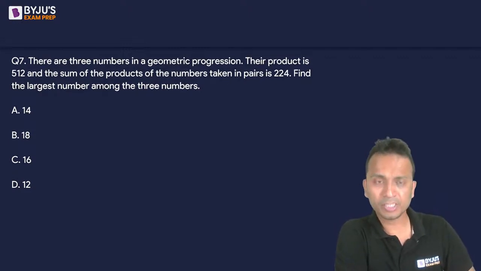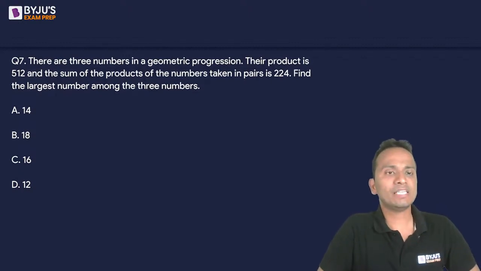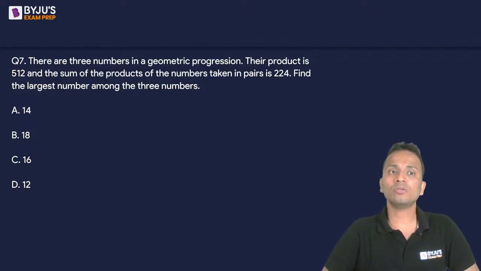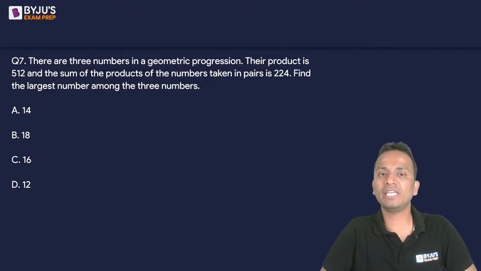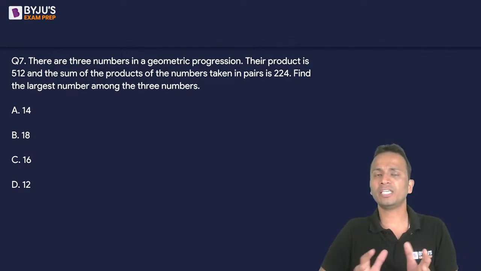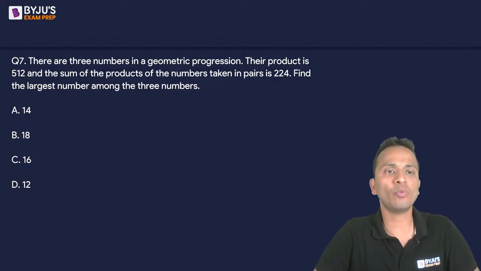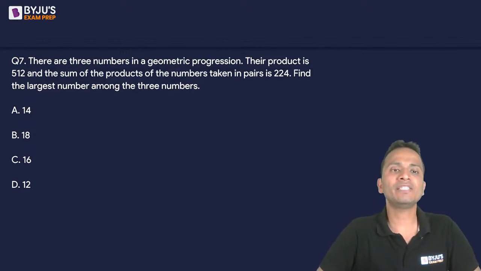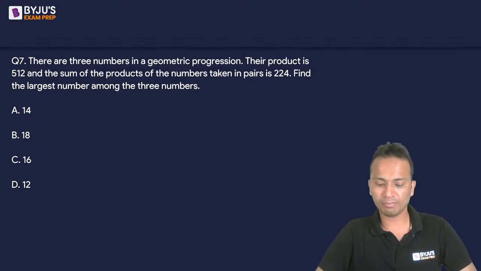There are 3 numbers in geometric progression and the product is given as 512. Also, the sum of the products of the numbers taken in pairs. If I take the product of the numbers, taking 2 numbers at a time, and then add it, the value will come out to be 224. You'll have to find the largest number among the 3 numbers.